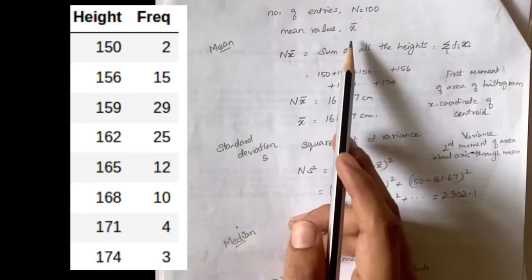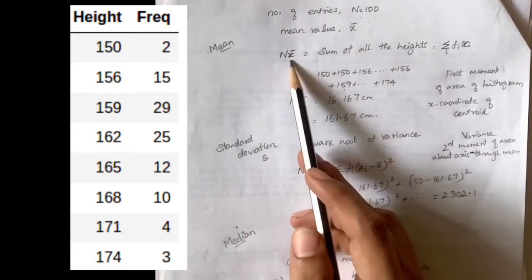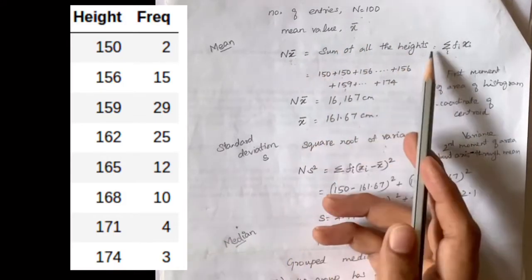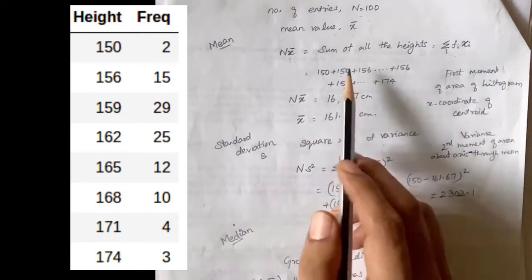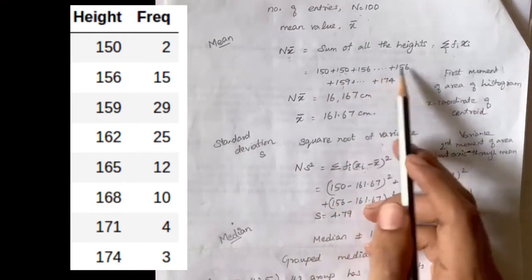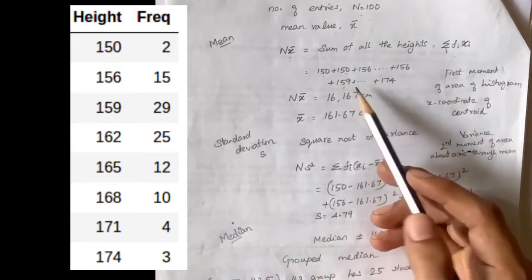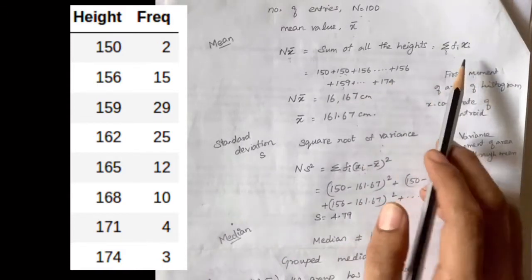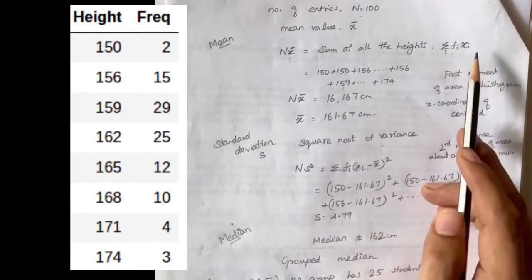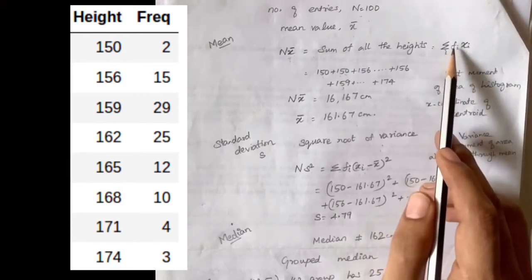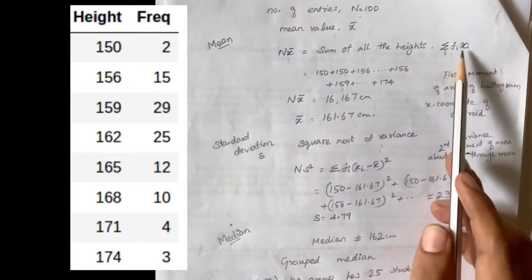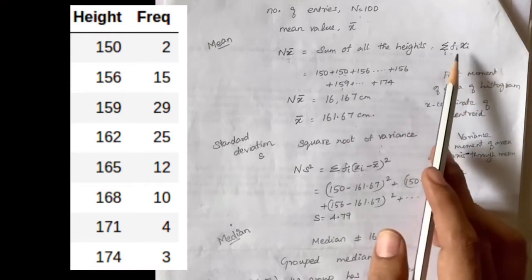So the mean value can be considered as a central value which, when multiplied by the number of entries, equals the sum of all the entries that are given. For example, here there are two 150 centimeter entries, and there are 15 156, and we have 159, 174 and so on. So this can be written as the sum of frequency into x value, and this frequency becomes the probability. As the sample size keeps increasing, we converge to a fixed frequency of the population, and that we call probability.